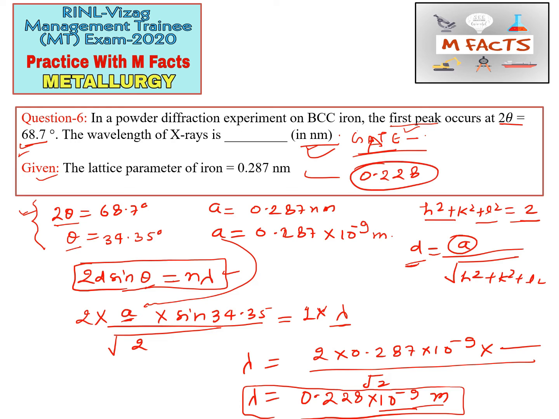Okay, so for this type of question, for a NAT type question, they will give a range. So the range may be like 0.225 to 0.235. Okay, so your answer must lie somewhere in between. Okay, so the correct answer for this question is 0.228.